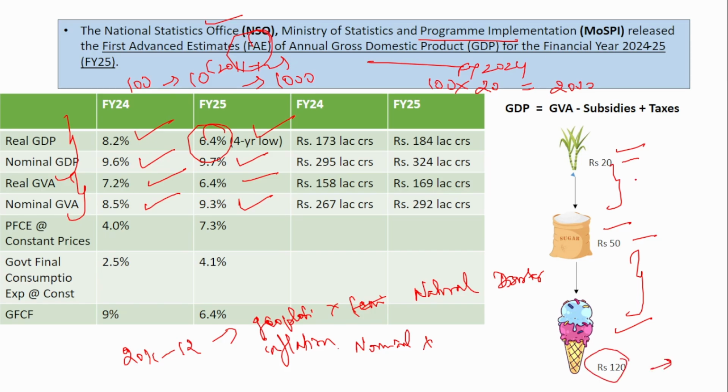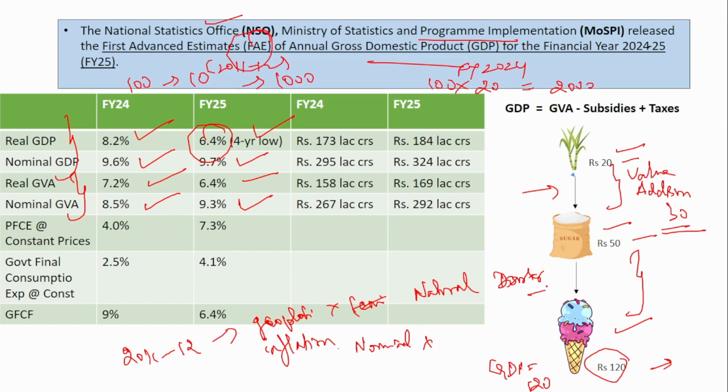Now if you see the value addition in this part, the gross value added includes the value addition and not the final value of the products. GDP includes the final value of the product. So GDP in this case is 120. But if you see the gross value added, from 20 to 50, the gross value addition is 30 rupees. 30 rupees of gross value addition has been made in this step.